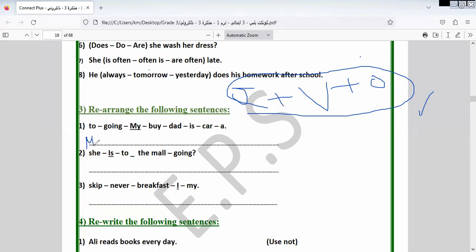It will be my dad is going to buy a car. My dad is going to buy a car. Going to buy a car. Right.